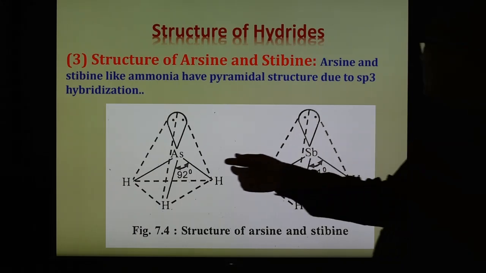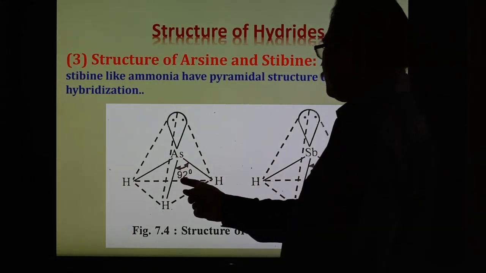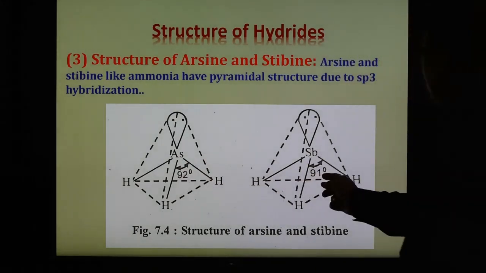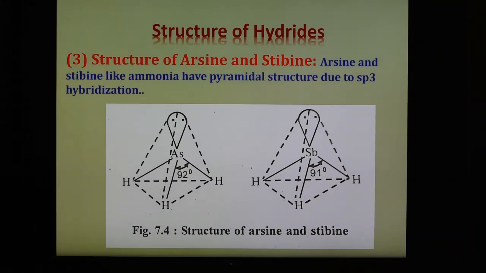In arsenic, the bond angle is 92 degrees; in antimony, it is 91 degrees. Again the structure is pyramidal or tetrahedral because of sp3, but because of the presence of one lone pair the shape is pyramidal, similar to ammonia, but the bond angle decreases.